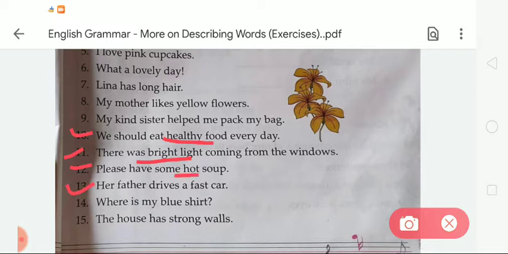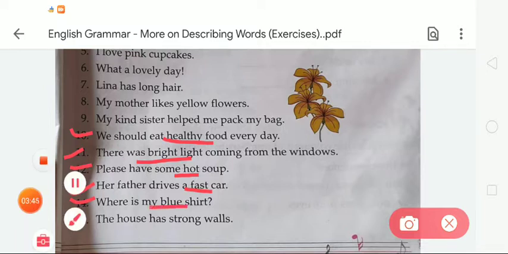In number 13, her father drives a fast car. So fast is a describing word. In number 14, where is my blue shirt? So here the describing word is blue. We have to underline it. And number 15, the house has a strong wall. So strong is a describing word. Like this, we have to underline the describing words in the given sentences.